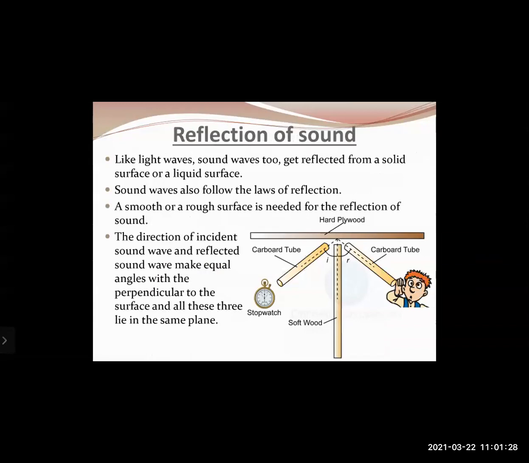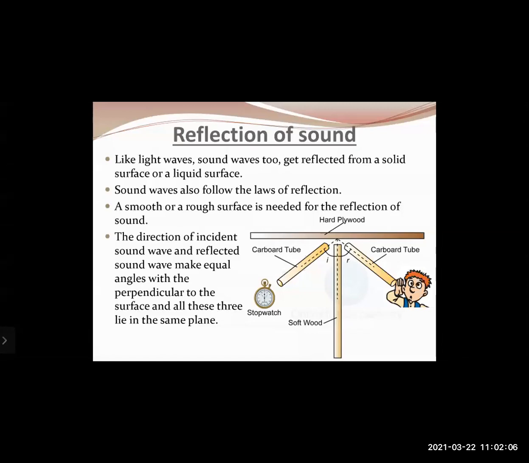Okay, the next concept that we are studying today is the reflection of sound. Like light waves, sound waves too get reflected from a solid surface or a liquid surface. Sound waves also follow the laws of reflection. A smooth or a rough surface is needed for reflection of sound. A smooth surface will produce a very regular reflection, whereas a rough surface will not produce a regular reflection of sound. The directions of the incident sound wave and the reflected sound wave make equal angles with the perpendicular to the surface, and all of these lie in the same plane.